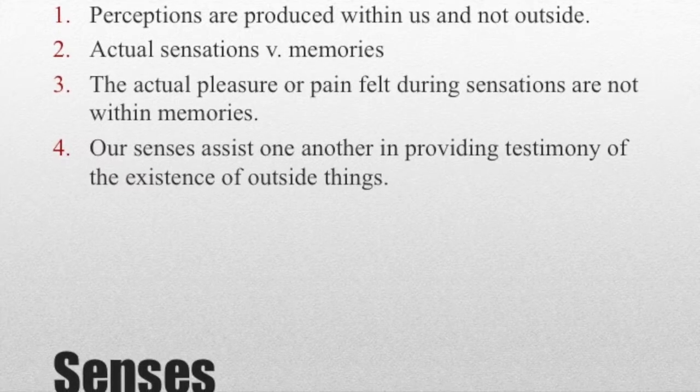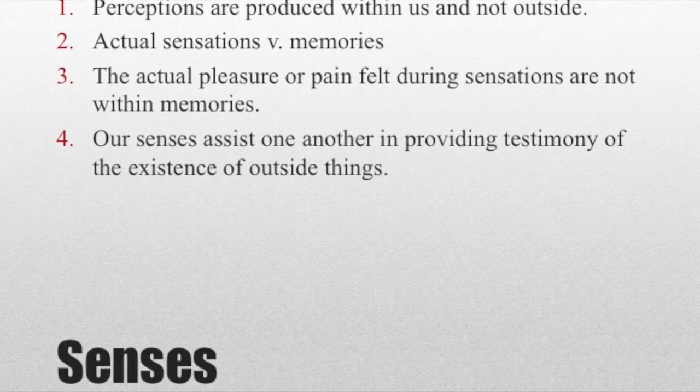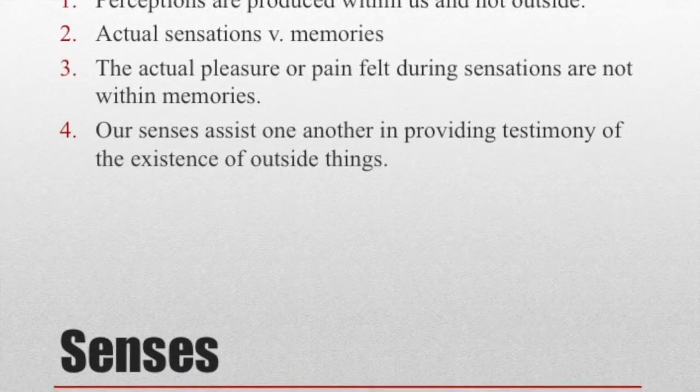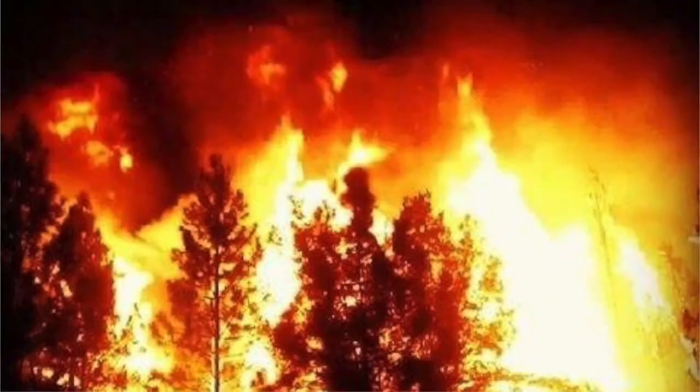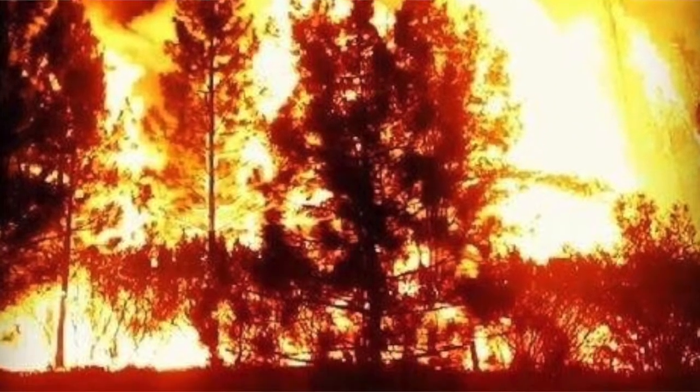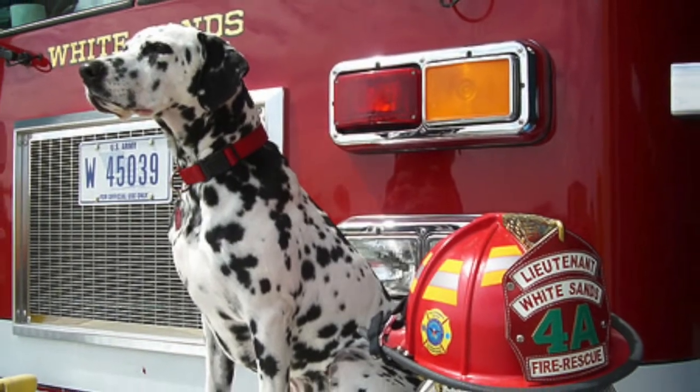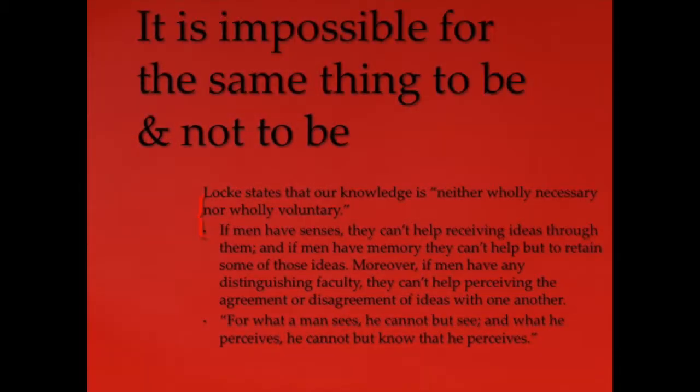Lastly, our senses assist one another in providing testimony of the existence of outside things. For example, if you see a fire and you are doubting it, you could feel it by putting your hand on it. Locke states that our knowledge is neither wholly necessary nor wholly voluntary. If men have senses, they can't help receiving ideas through them. And if men have memory, they can't help but to retain some of those ideas. Moreover, if men have any distinguishing faculty, they can't help perceiving the agreement or disagreement of ideas with one another.